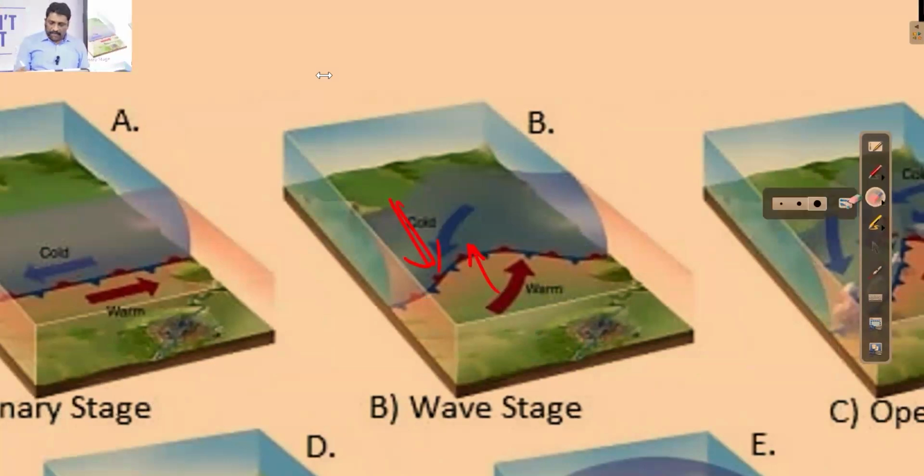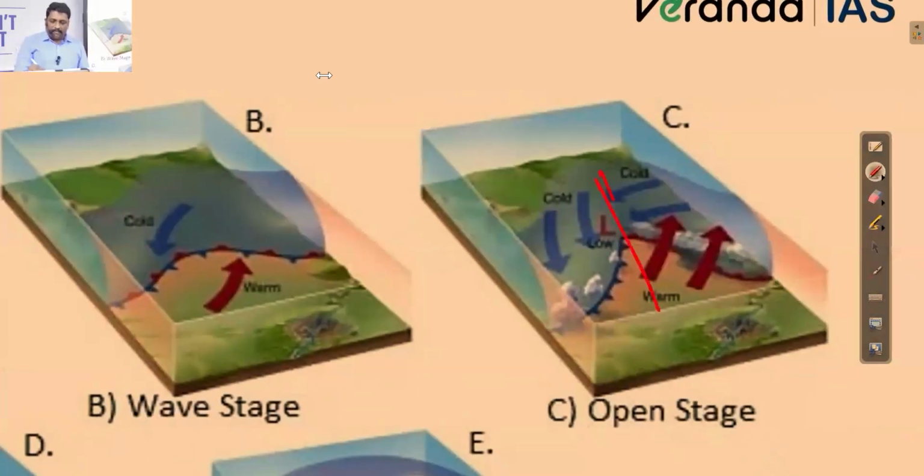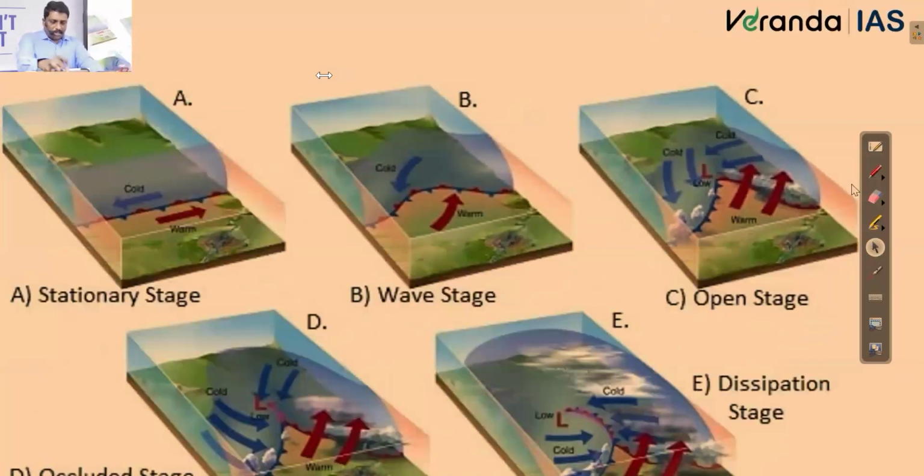Whenever this cold wind tries to push this front, this movement creates a wave-like pattern. At one point of time, this front is subjected to breakage. The front gets divided, and post-division, the front itself goes into circulation. This circulation is what we call temperate cyclonic circulation.